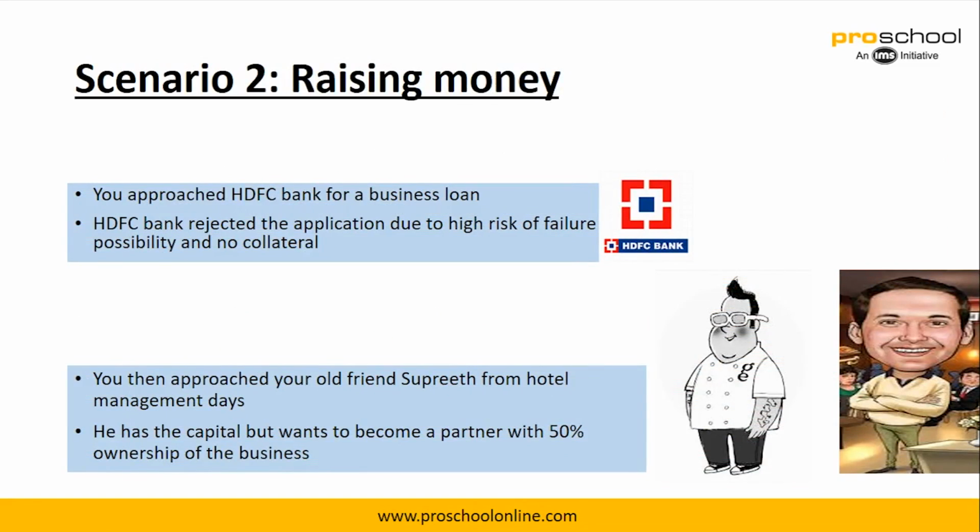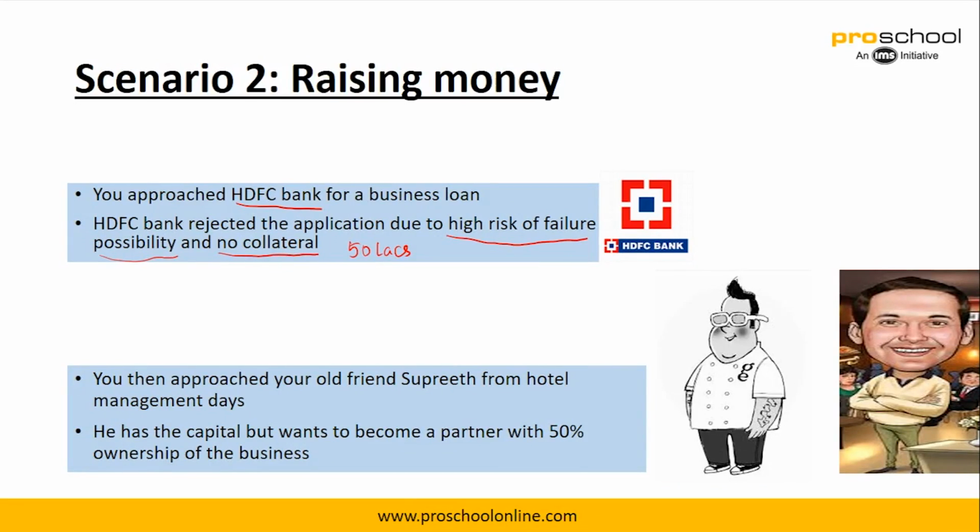So raising money: he approached HDFC Bank, and HDFC Bank unfortunately rejected the plan of giving him 50 lakhs for two reasons. One is the high risk of failure, since Abhishek did not have any business background or a guarantor. Also, he did not have any collateral.